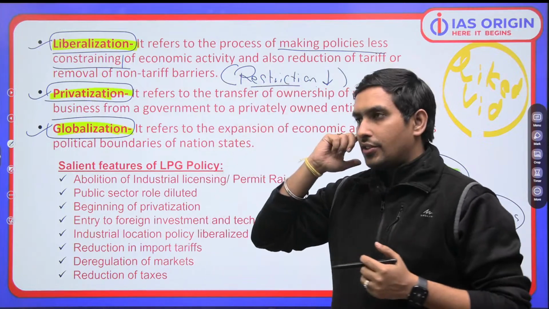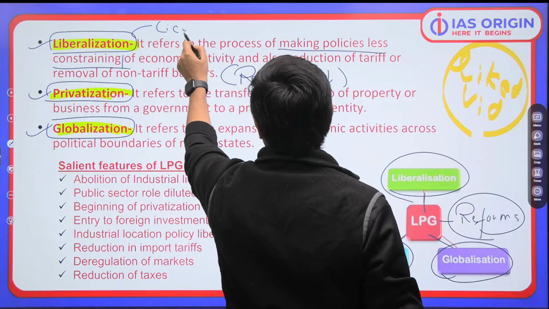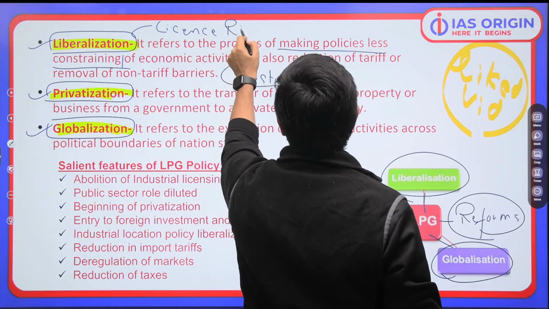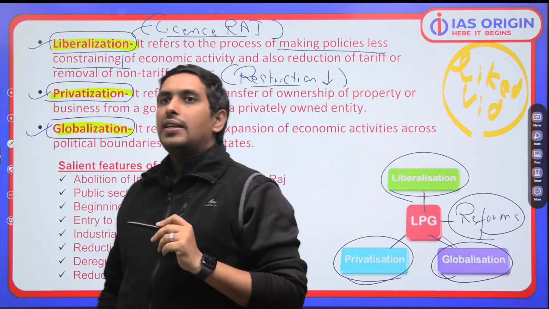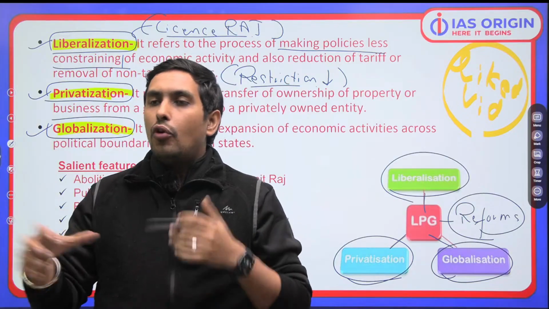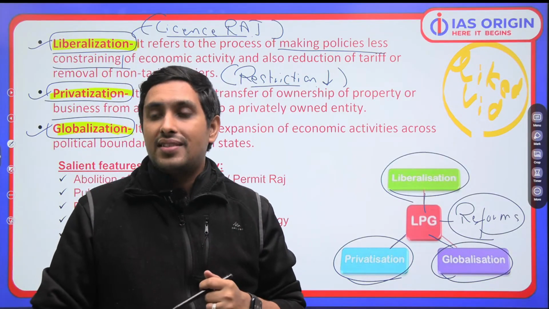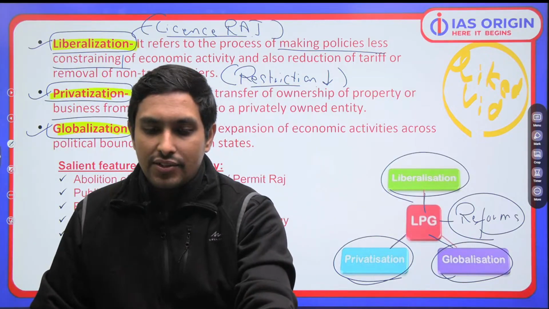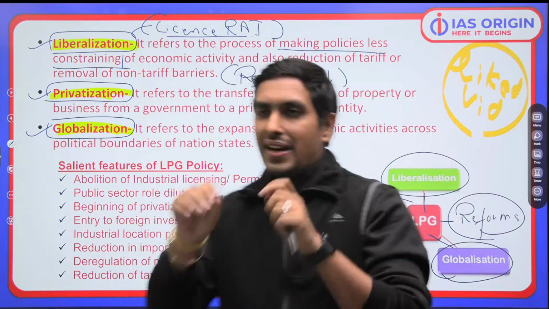When I say restrictions, you must have heard about the term license Raj in India. What is license Raj in India? It means that in order to start any industry, in order to start any business, just imagine, you need some licenses. And if you don't have the licenses, you're not going to start that business. That is the idea.